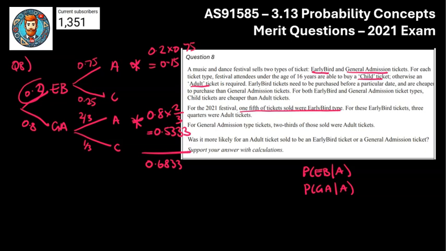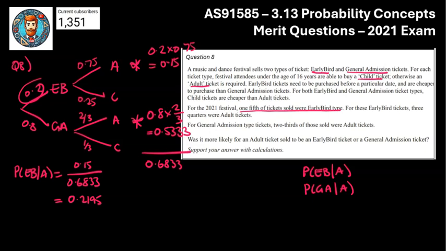going to make. So let's start by doing my calculations. I'll start them over here. So the probability that they are an early bird given they're an adult, well, I know the bottom is going to be 0.6833, but of these two numbers, which related to the early bird tickets, and that's actually the one on top there, isn't it? So 0.15, and when I put that into my calculator, I'm getting 0.2195.